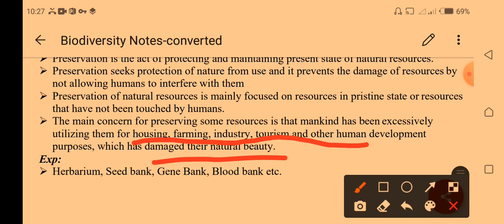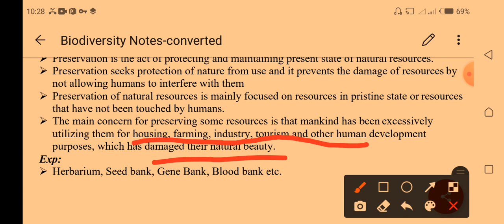The main examples of preservation are the seed bank, gene bank, and blood bank. In a seed bank, seeds are preserved. In a gene bank, genes of different species have been preserved for further study and research. Likewise, a blood bank preserves blood.